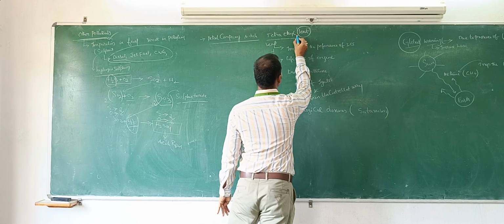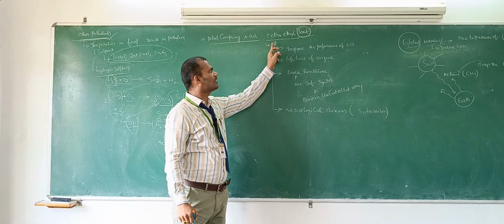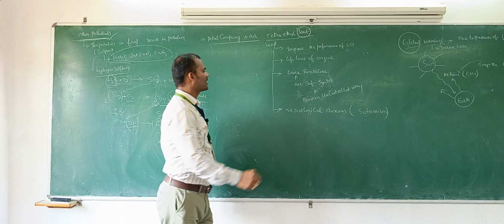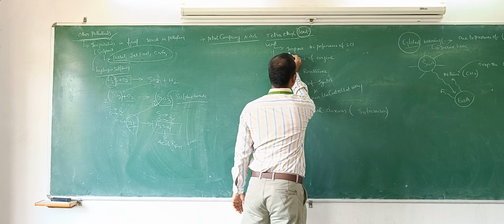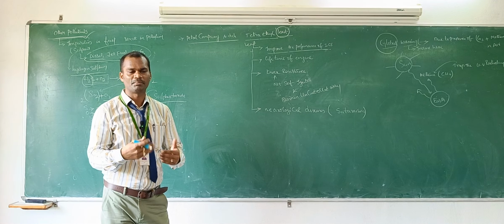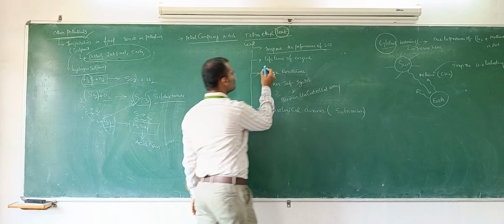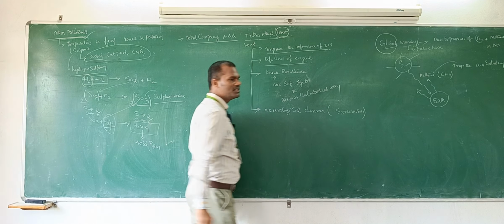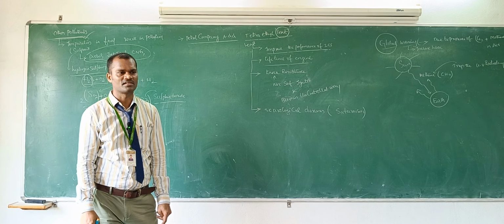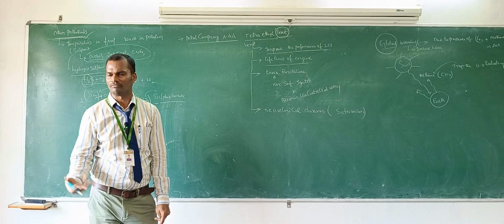The pollutant that the petrol and diesel companies add is tetraethyl lead, in short also called lead. Lead is added to petrol to improve the performance of an internal combustion engine. If you want better ignition, you definitely have to use lead, and if you use lead, the lifespan of the engine will increase. The maximum lifespan of an IC engine is how many kilometers? Maximum 2 lakh kilometers, or 1 lakh kilometers.